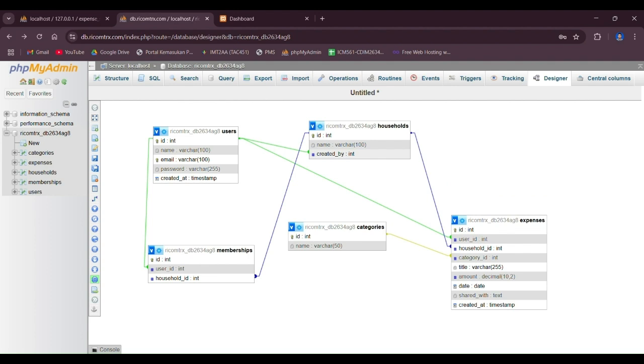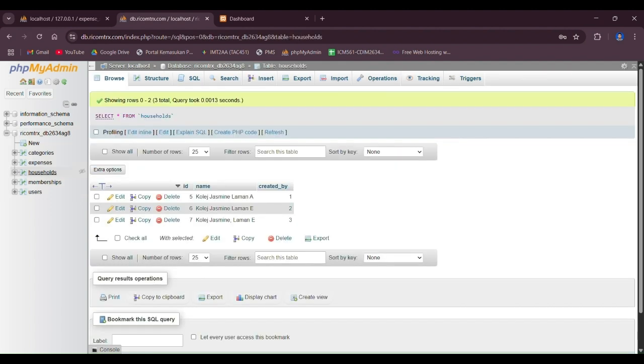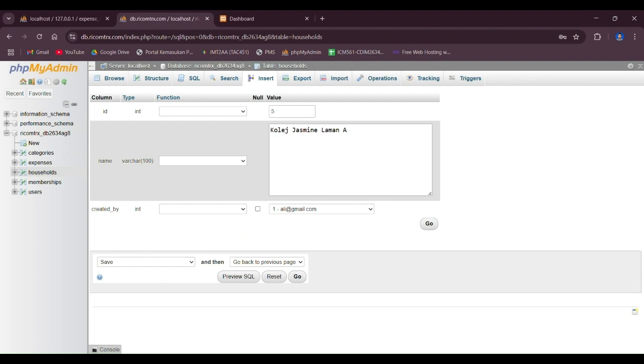As for the key, the ID is a primary key, while the created by is the foreign key. And here are some examples of it. And here are the details. As you can see, the ID and the name, and also created by.